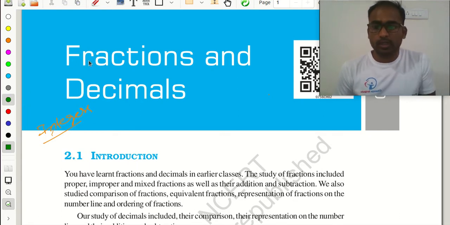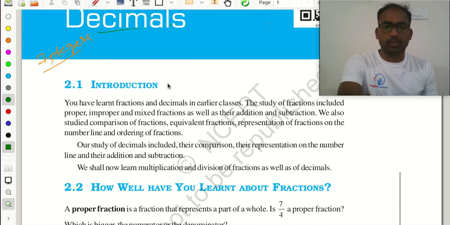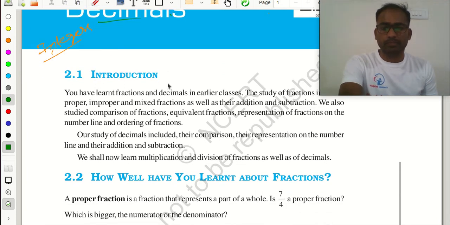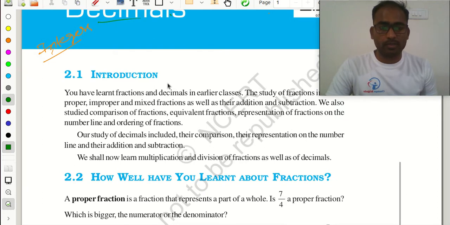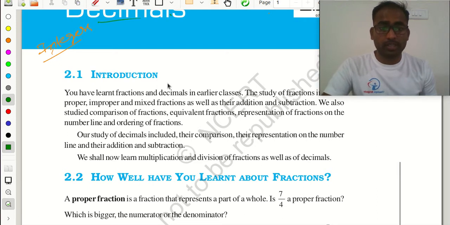Okay. So here we are discussing fractions and decimals. First we will discuss fractions, and after that we will discuss decimals. In your previous class, in class 6, you learned about proper fraction, improper fraction, mixed fraction, equivalent fraction, and the comparison between two fractions.